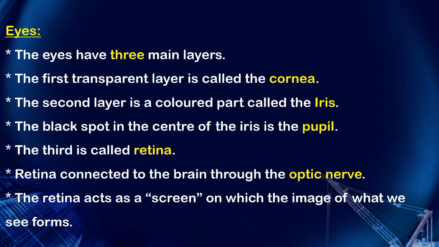Next you have to write about eyes. The eyes have 3 main layers. The first transparent layer is called the cornea. The second layer is a colored part called the iris. The black spot in the center of the iris is the pupil. The third layer is called the retina. The retina is connected to the brain through the optic nerve. The retina acts as a screen on which the image of what we see forms.